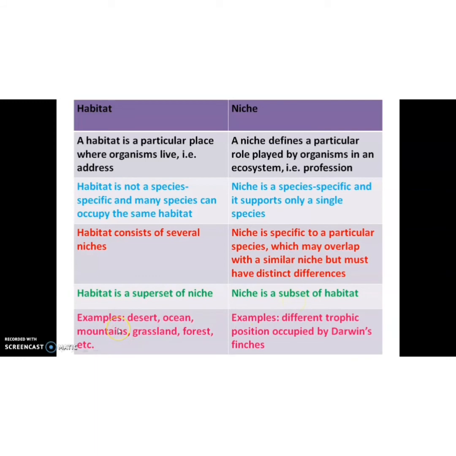Example. What are the examples for habitat? Desert, ocean, mountains, grassland, forest, etc. But example for niche, different trophic positions occupied by Darwin finches.